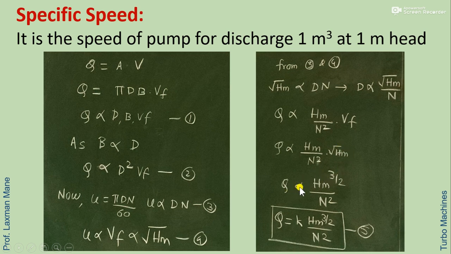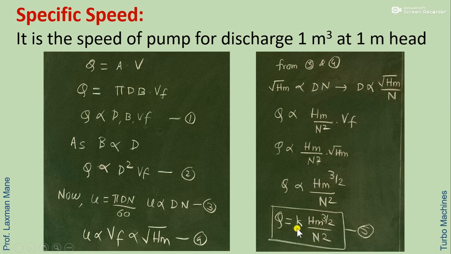So here Q is proportional to Hm into square root of Hm, meaning Hm raised to 3 by 2, divided by N square. So here we can write Q is equal to K times Hm raised to 3 by 2 divided by N square, say equation 5.